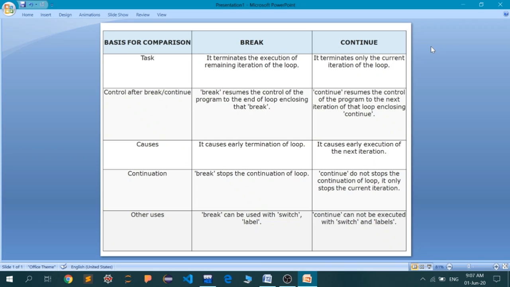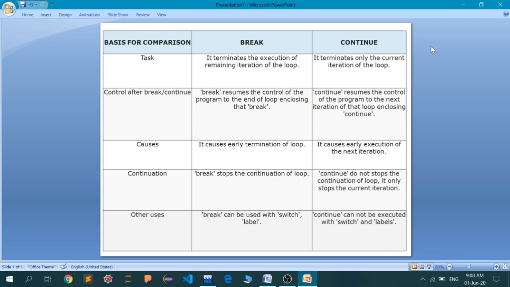Suppose your for loop is destined to run for 10 passes, and on the fifth pass the condition is satisfied, and inside the if the break has been encountered by the compiler, then and there the control will switch out of the for loop. It will not execute the remaining passes, and control will switch to the next statement after the for loop. So break is the keyword which is used to terminate your for loop prematurely.